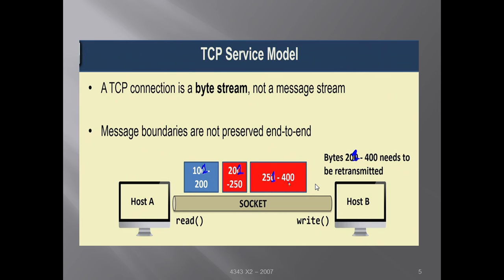So now you can see that the earlier division from bytes to segments was not preserved here. Earlier I had a small segment of 50 bytes and another large segment of 150 bytes, but now, whenever I am doing the retransmission, TCP at host B finds that I do not need to send a small segment of 50 bytes; rather I can transmit these bytes with two segments of 100 bytes each. That is why we use the term that message boundaries are not preserved end to end in the context of the TCP protocol. So this is everything about the TCP byte stream.